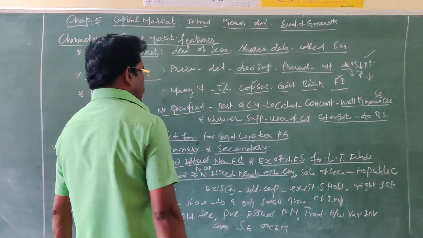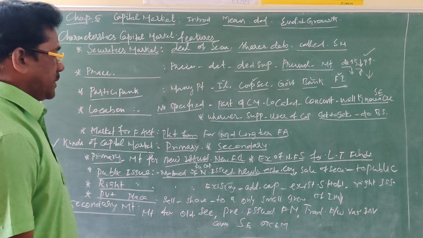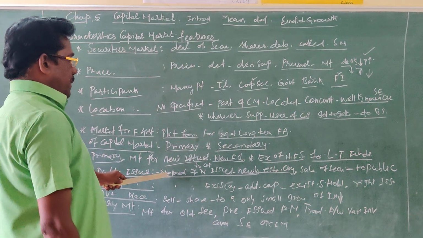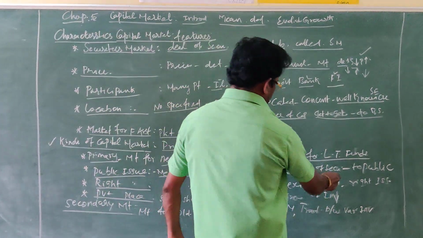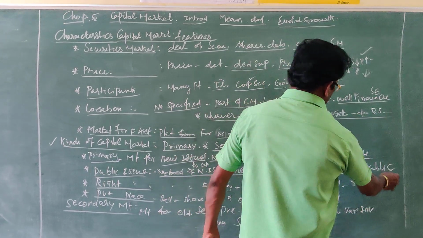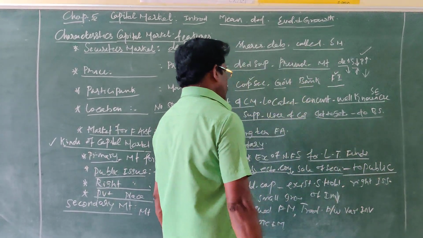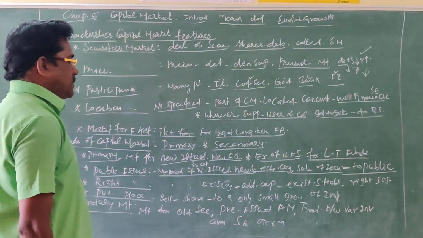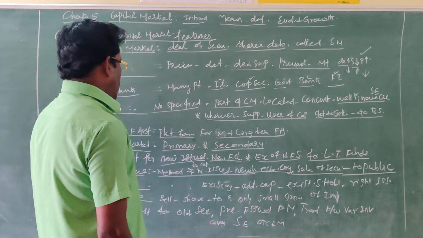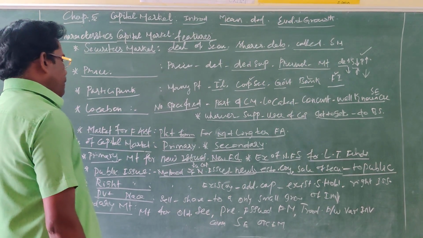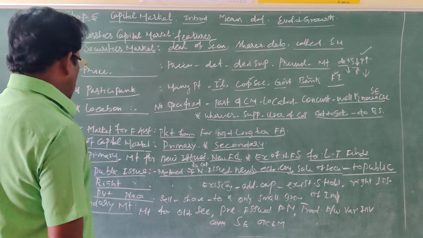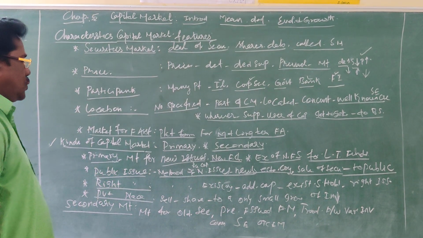This method is followed by newly established companies who want to raise their funds by way of sale of securities and debentures to the public only. So the sale of securities to the public by newly established companies for raising fresh capital of the undertaking or the company is called a public issue.